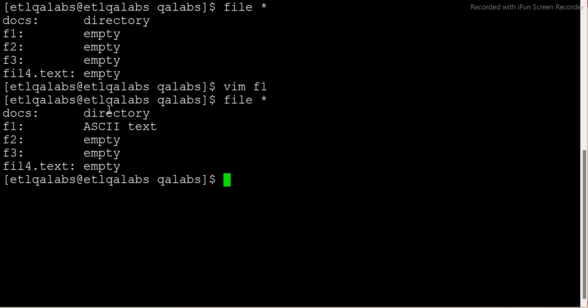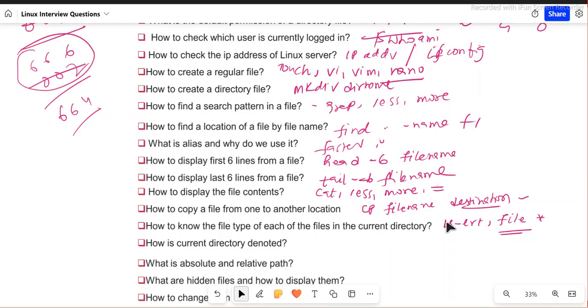That's why. And this is basically document. Document is a directory. It's not a normal file. That's why it is showing that. So the file command is used like this. Basically, you can use it.